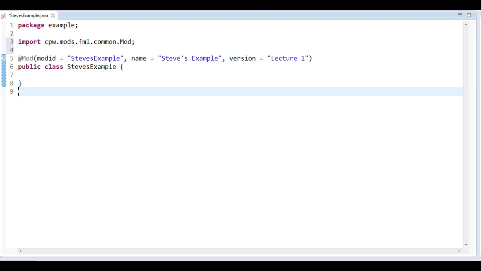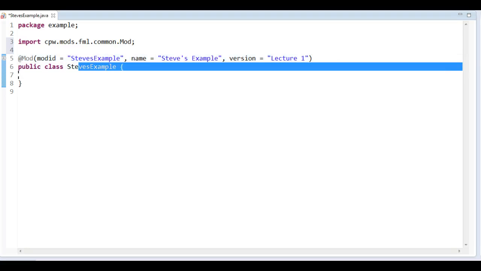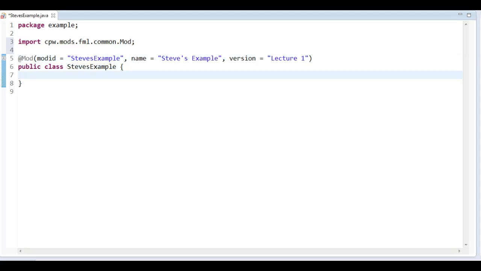So now all of a sudden we have this import here. It imports cpw.mods.fml.common.Mod because I pressed Ctrl-Shift-O, so it realized that's the one you want. So now we have a mod here. We have the ID, we have the name, and finally version. And like I said, I'm going to use the version lecture 1, even though it might make more sense in most scenarios to have a version like 0.0.1, maybe for your very first version, or when you get to a proper release at 1.0, if you have a mod you want to release, that is.